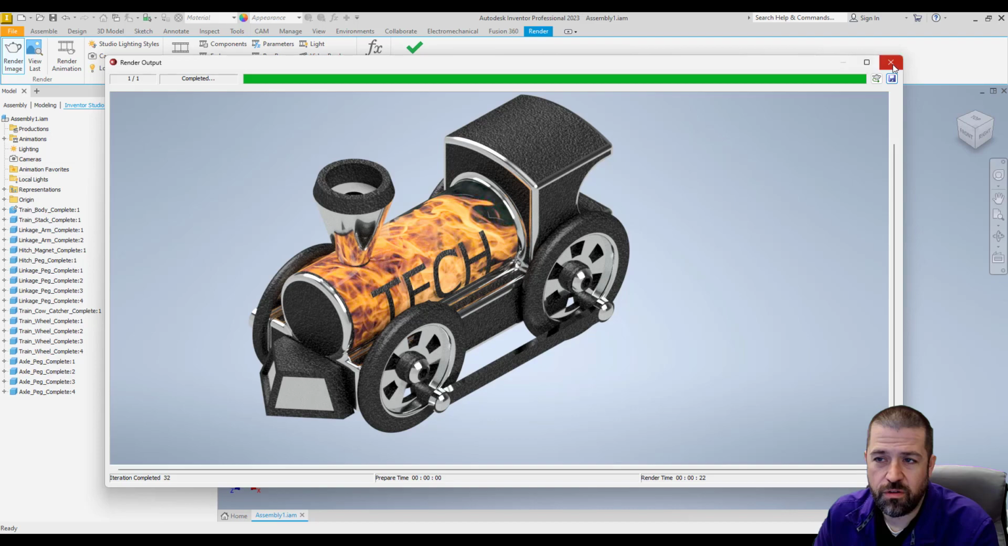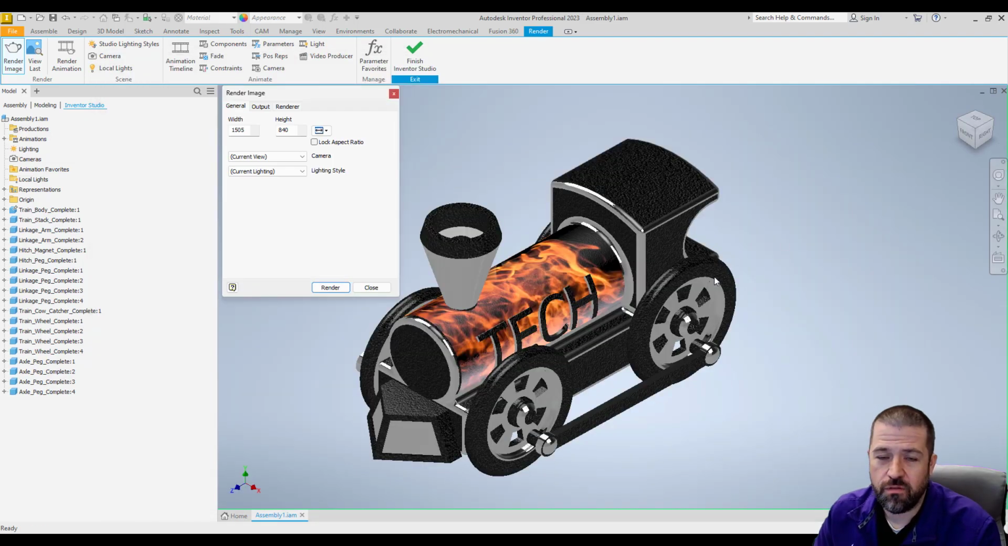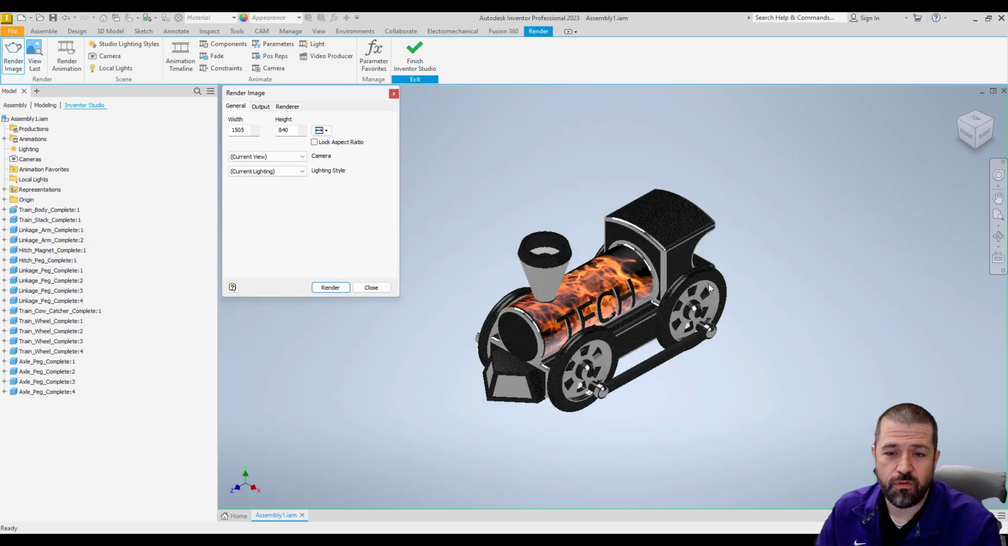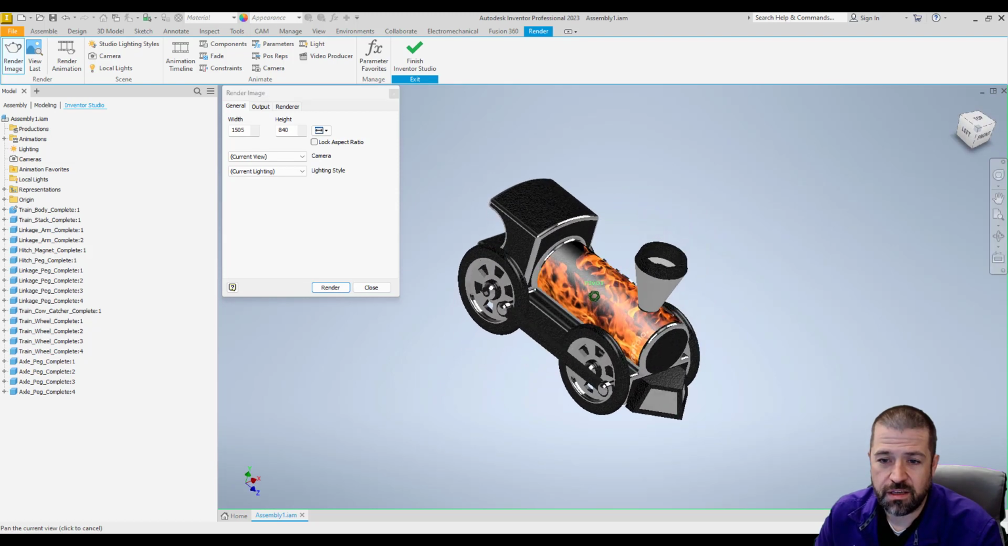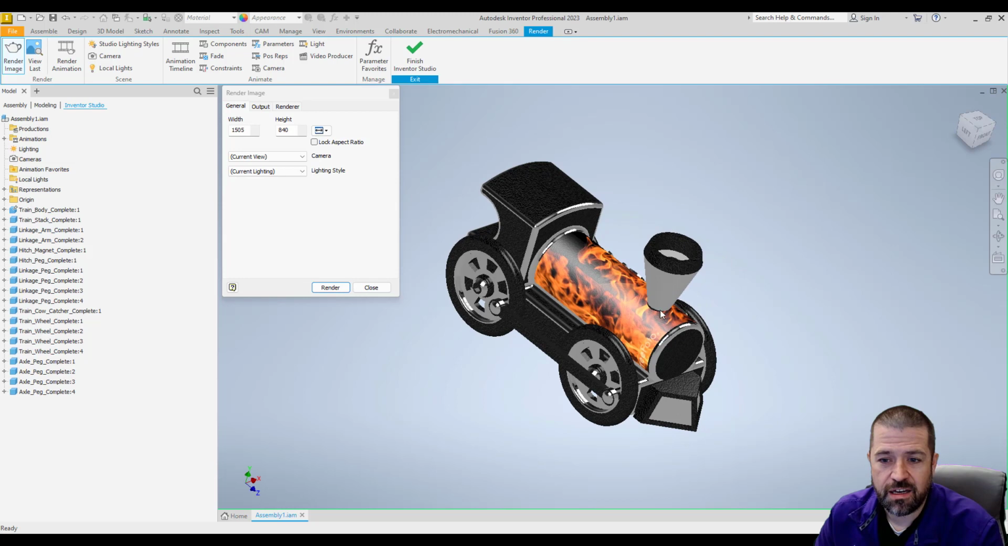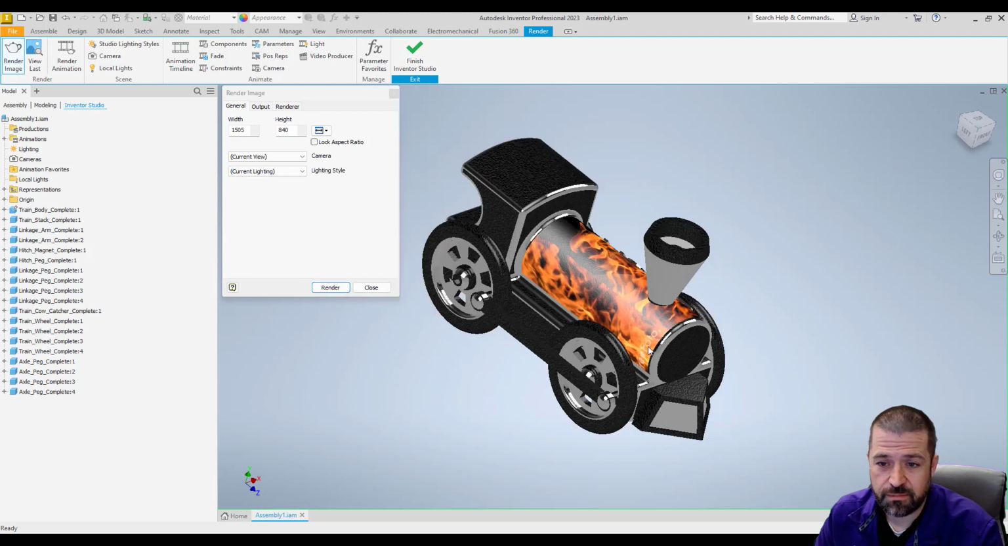Alright, everyone's going to do this twice. One from the isometric view, that's this home view right here, and then one from any other view you would like that showcases the design aspects of your train.